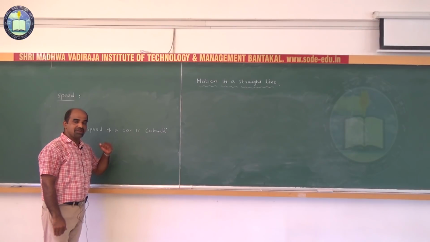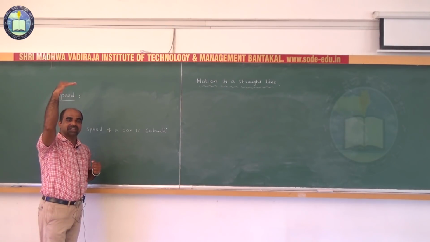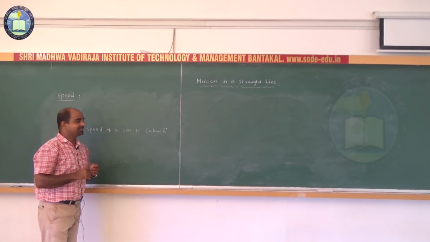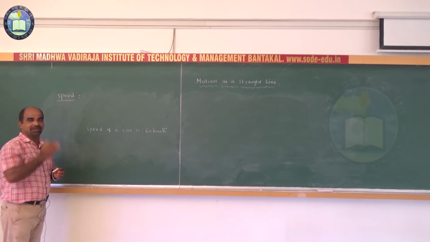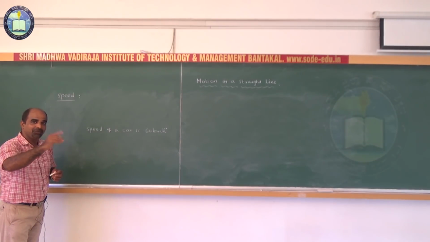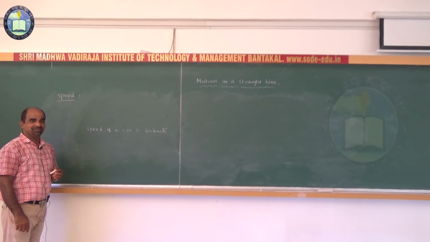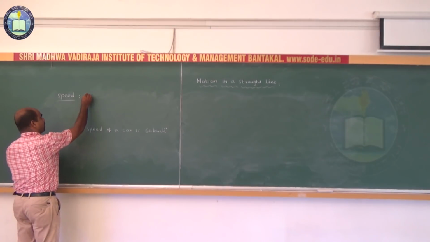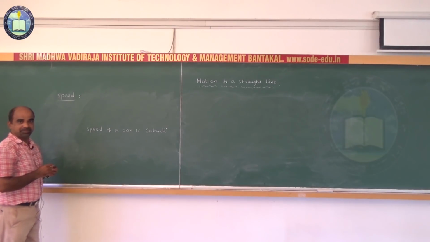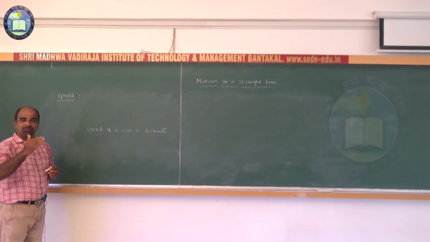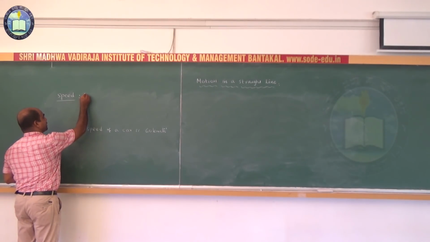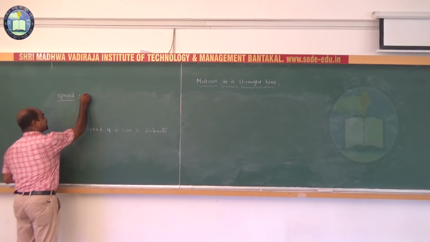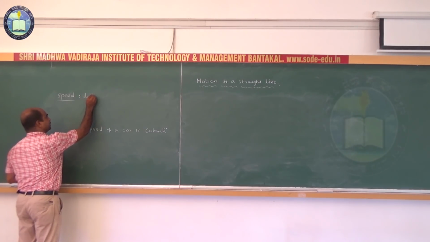Therefore, how can you define speed? Distance traveled by the body divided by time taken. Isn't it? That is, distance traveled by the body per unit time. See, speed is equal to the distance traveled when time is equal to 1 minute. Speed is given by distance by time. Speed equals distance when time is equal to 1 unit. Therefore, speed is distance traveled per unit time.